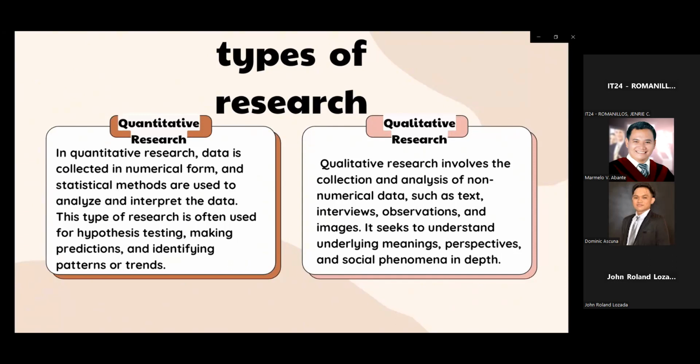Quantitative research. In quantitative research, data is collected in numerical form and statistical methods are used to analyze and interpret the data. This type of research is often used for hypothesis testing, making predictions, and identifying patterns or trends. It focuses on numbers and numerical values, while qualitative research is about collecting and evaluating non-numerical data. It attempts to understand its subject matters in its natural setting and actual reality.